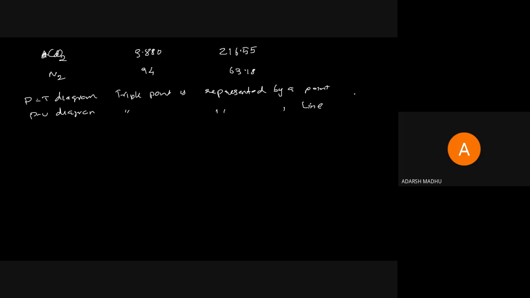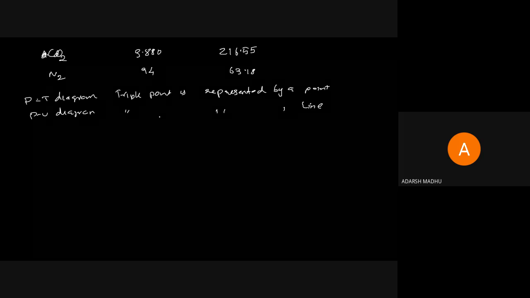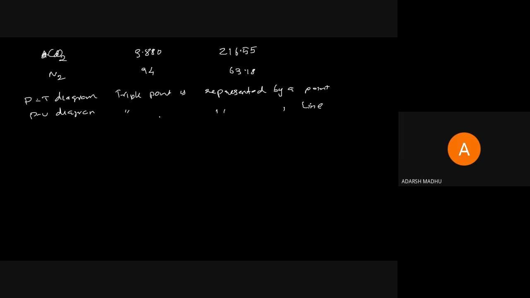Okay, and the UV diagram we don't need, only the PT diagram and PV diagram. In the PT diagram the triple point is represented by a point, and in the PV diagram as a line. That is about the PT diagram and PV diagram, and now we want to study about the PVT surface.